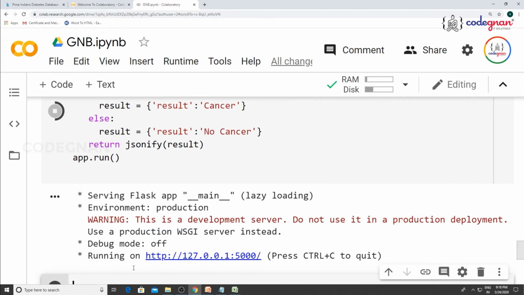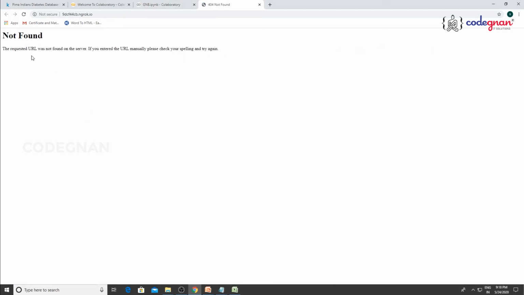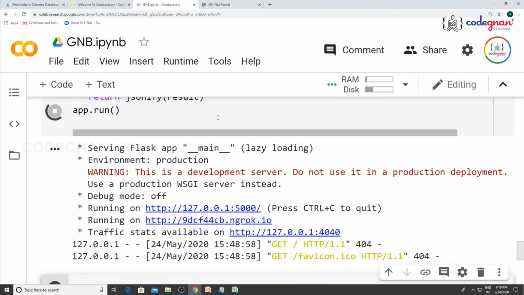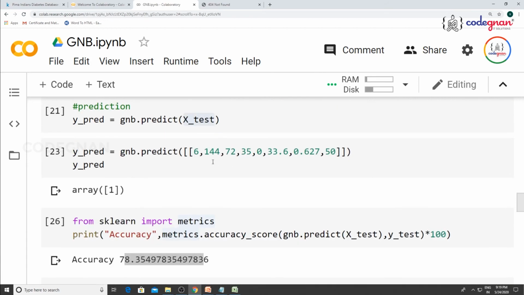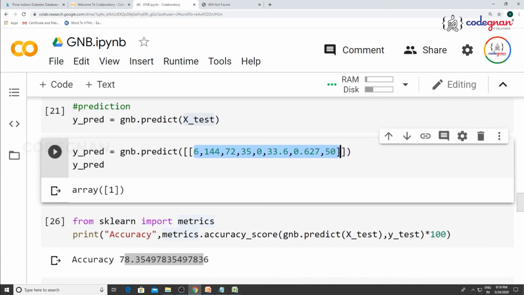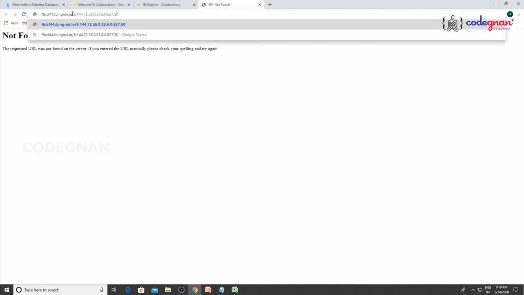So let's go for it. Let's execute this. So you're serving Flask, development server, you get this public URL. If you click this URL, definitely you get server error. See? 404 not found, because in this URL we are not giving any values. What are the values we should give? Make sure, let us define all these values, but in the format of slash. Make sure you give slash for each one of the values, then only you can see the output.